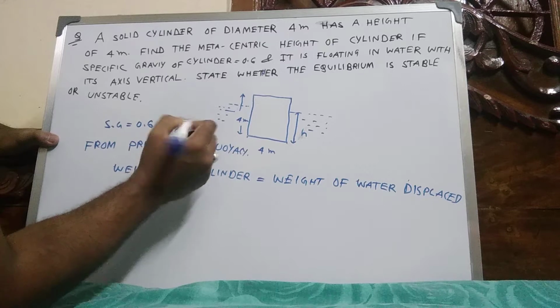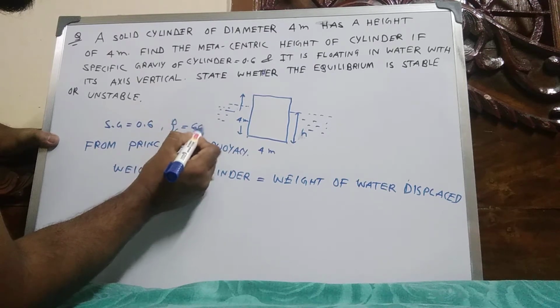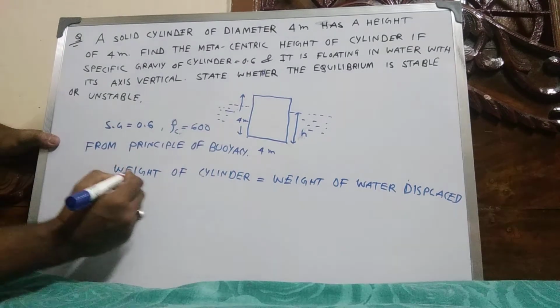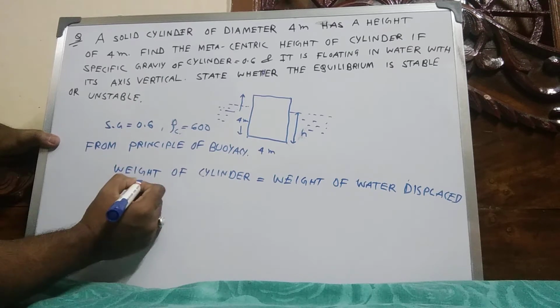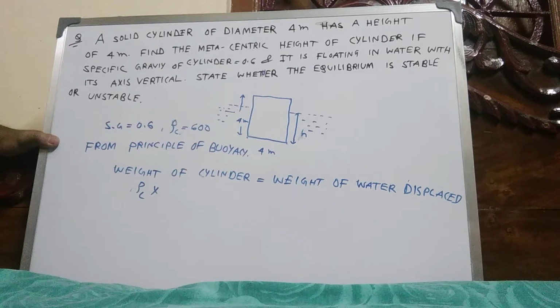1000 into 0.6, that is 600. So weight of the cylinder, density of cylinder rho c into volume.